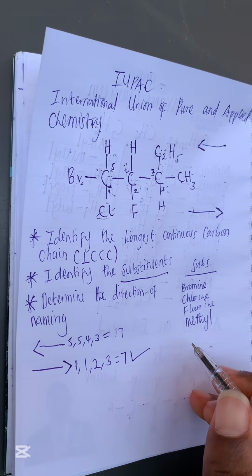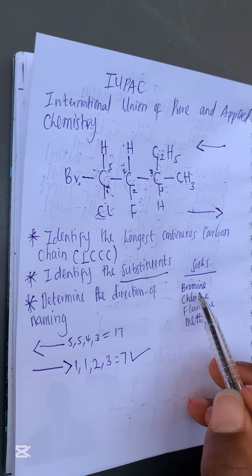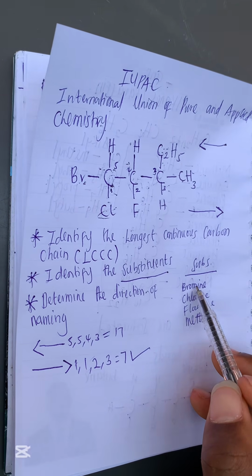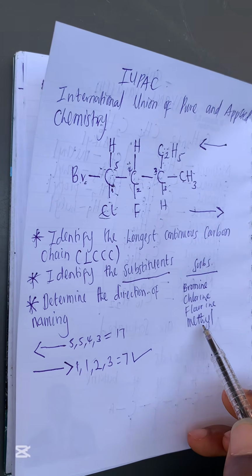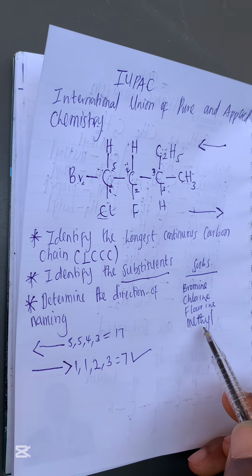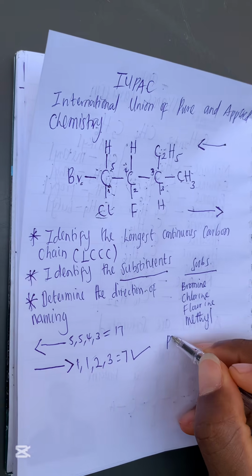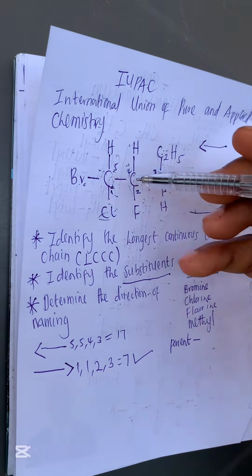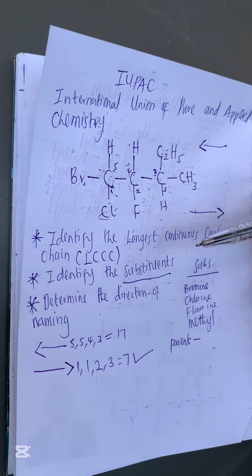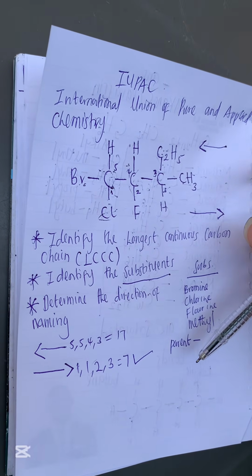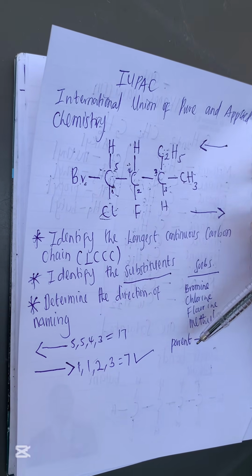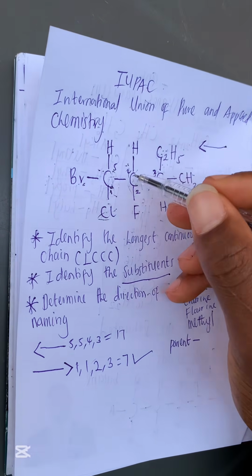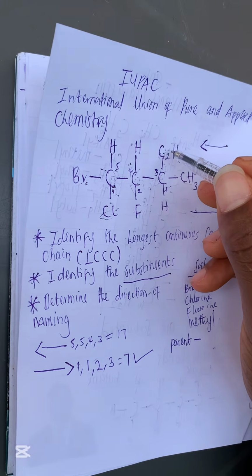So now what we need to do is the naming. We'll name our substituents first, with a suffix. You understand? And then we are going to give it a parent name. Now, where will the parent name come from for this particular compound? Don't forget that the parent name will come from the longest continuous carbon chain. Before, we identified that our longest continuous carbon chain is what? 5, right? 1, 2, 3, 4, 5, right?